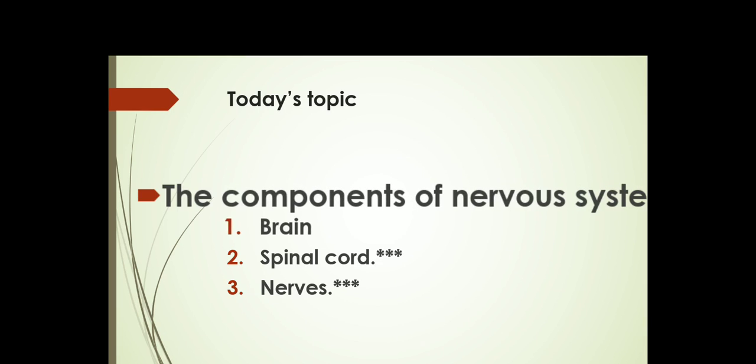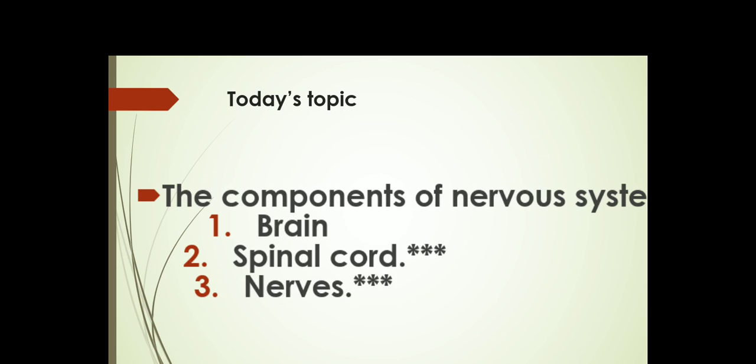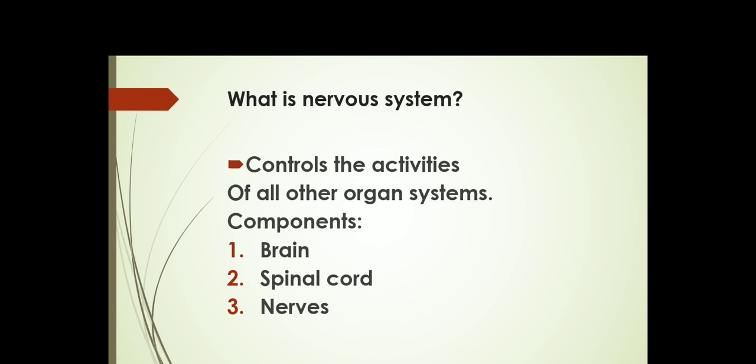Now children, let's go to the next slide. What is the nervous system? The nervous system controls the activities of all other organ systems of our body. This system consists of the brain, spinal cord and the nerves. Let's gather some more information about them.